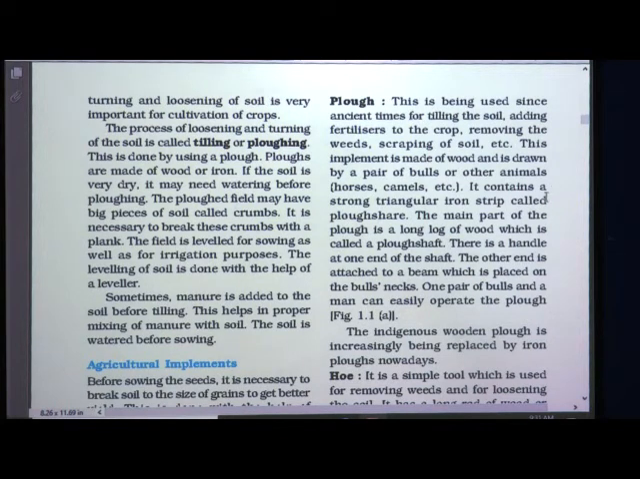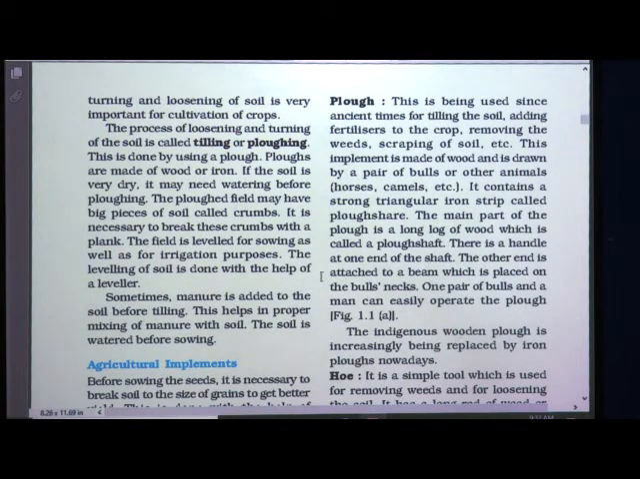It contains a strong triangular iron strip called the plowshare. Students, just now I showed you that part of the implement called the plowshare. The main part of the plough is a long log of wood which is called the plough shaft. So what is the plough shaft? It is a long log of wood, and that is the main part of the plough.